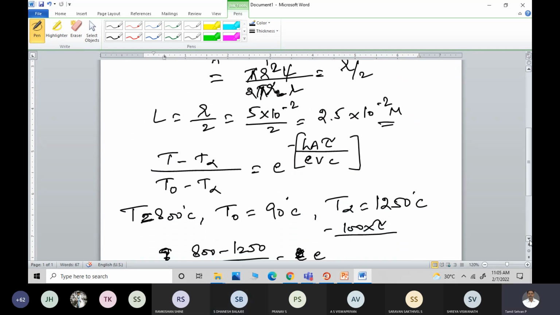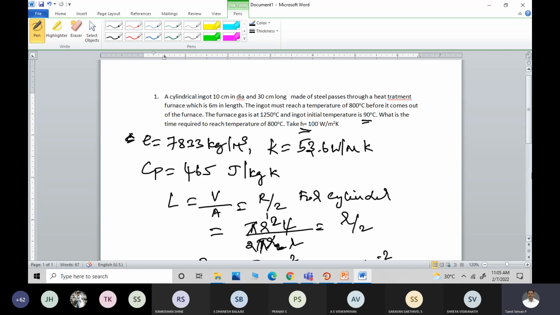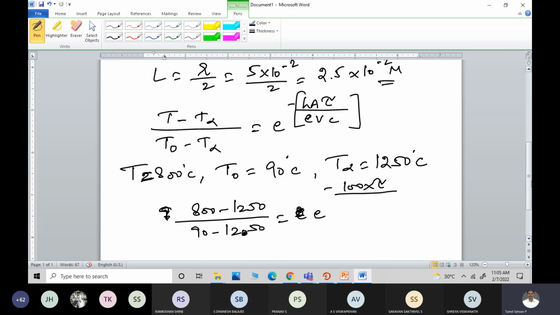Now rho, what is the density we got from the data book? 7833, right? Density is 7833. Substitute 7833 here, and R by 2 is 2.5 into 10 power minus 2, 0.025.